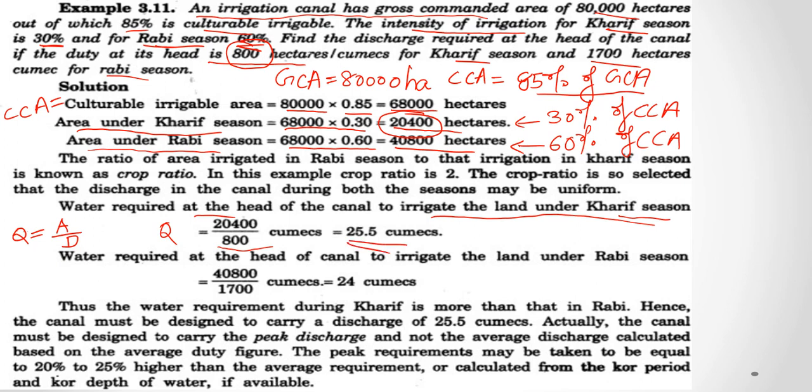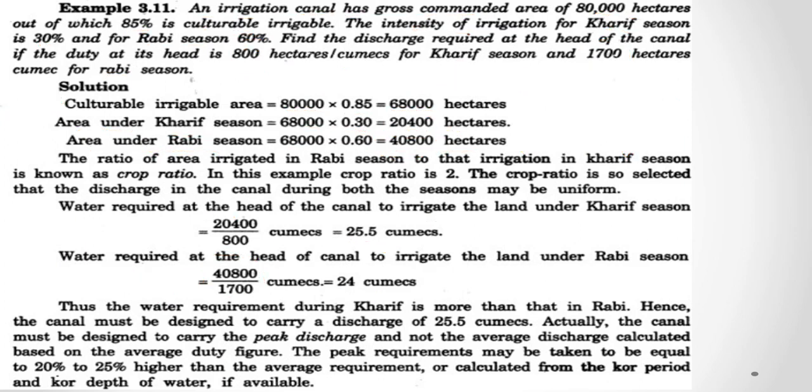Now similarly, the water required at the head of the canal to irrigate the land under Rabi season is Q equal to A by D, that is area divided by duty. The area under Rabi season is 40,800 divided by the duty for Rabi season, that is 1,700 hectare per cumec.